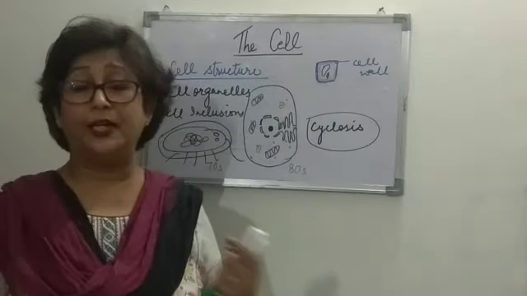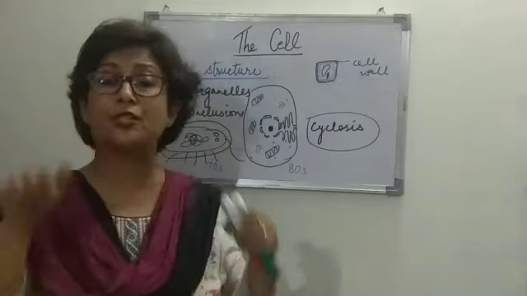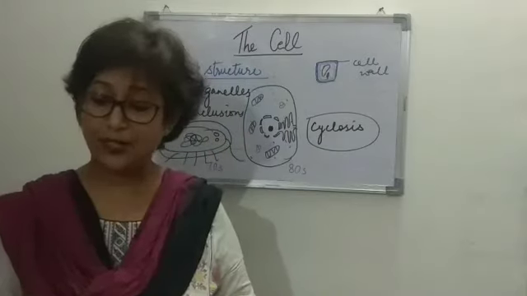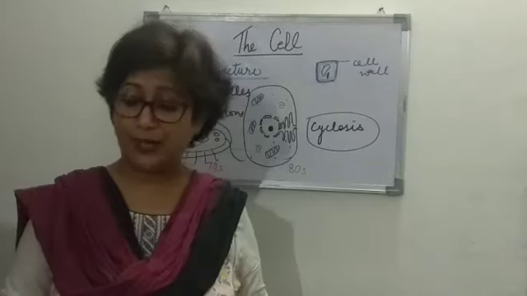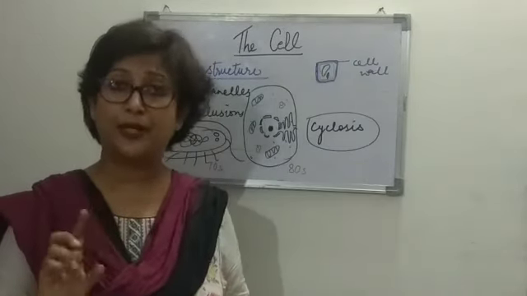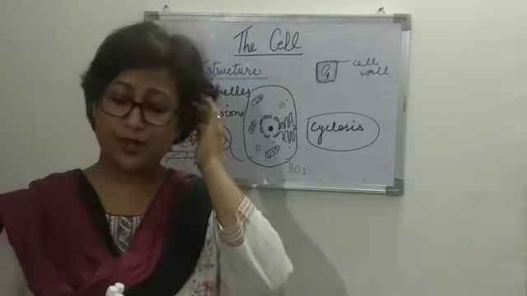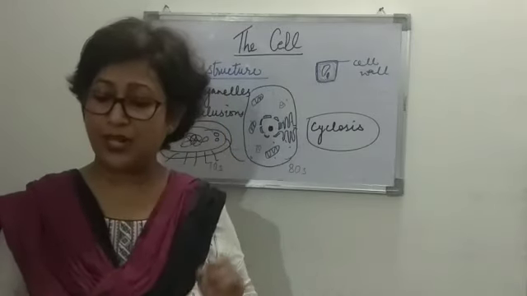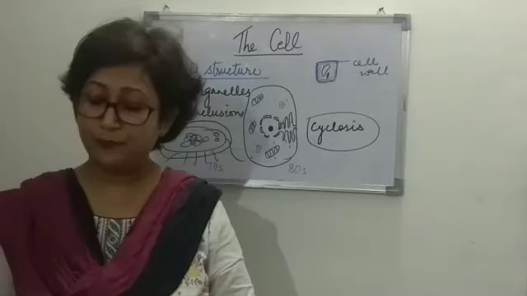Here, a prokaryotic cell has one envelope system. What is this one envelope system? In a prokaryotic cell, membrane-bound organelles are absent, so a single membrane surrounds the cell. Hence prokaryotes have a single membrane or one membrane envelope, right?